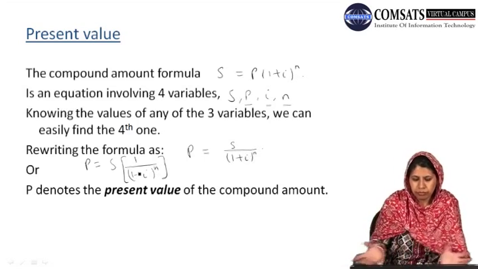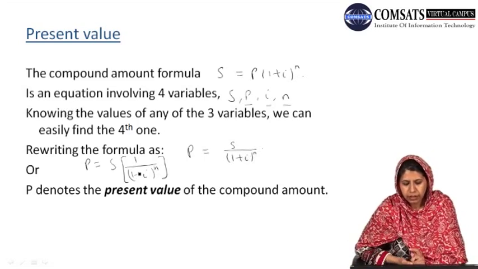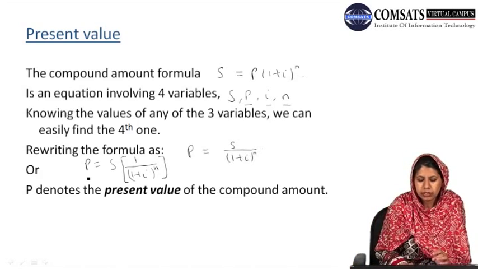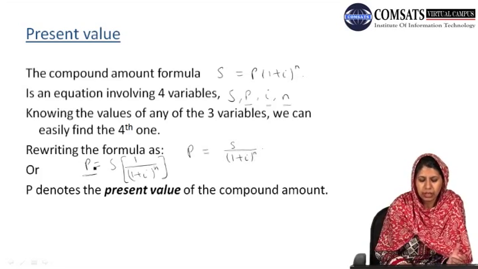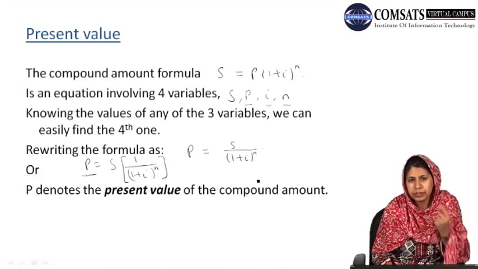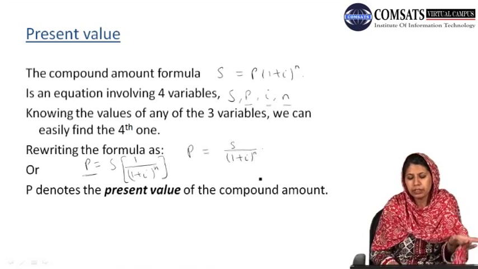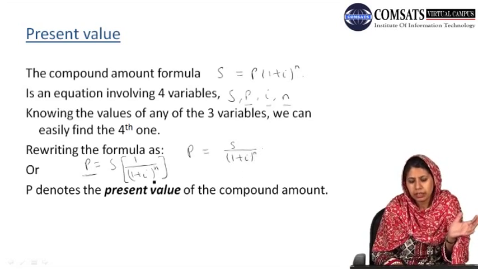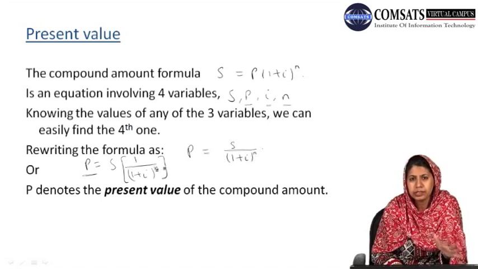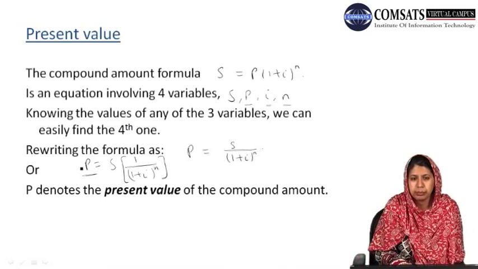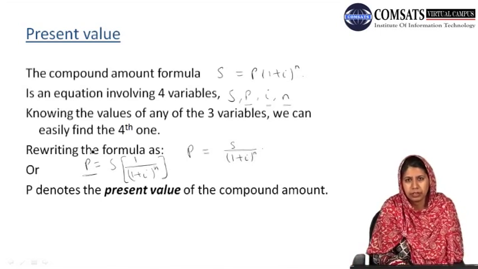Okay, we have just rewritten our formula, and now if we write our formula in this form, the P on the left side of the formula denotes the present value of the compound amount, that is the principal amount invested, which gives us the compound amount S at some interest rate i, compounded at the number of compounding periods n. So we can rewrite our compound amount formula in terms of P, where P will now be the present value.